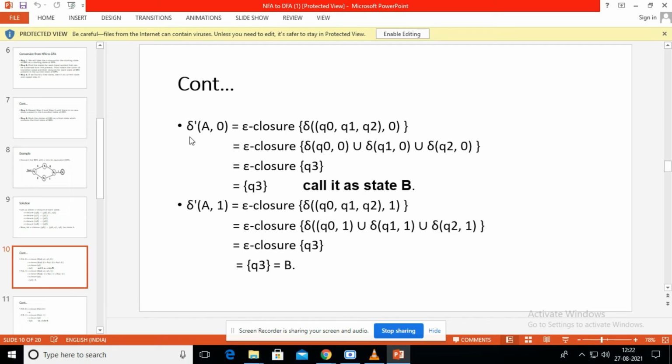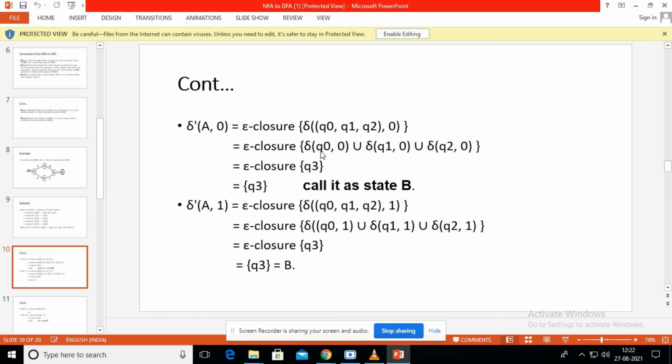Listen, first we have to take delta dash of A comma 0. A, we already calculated what is in the A: Q0, Q1, Q2 is the A. Okay, so we have to find the transition function for all these Q0, Q1 and Q2 with input symbol 0. So Q0 comma 0 union Q1 comma 0 and Q2 comma 0.